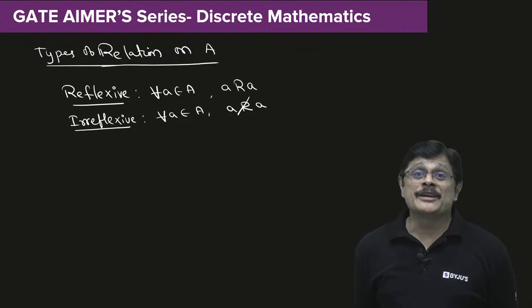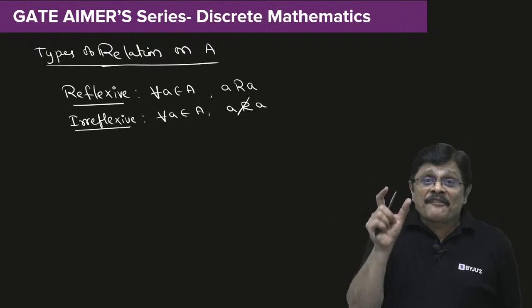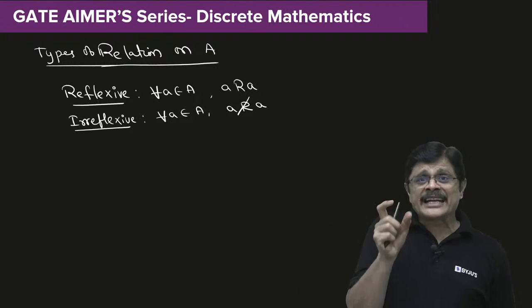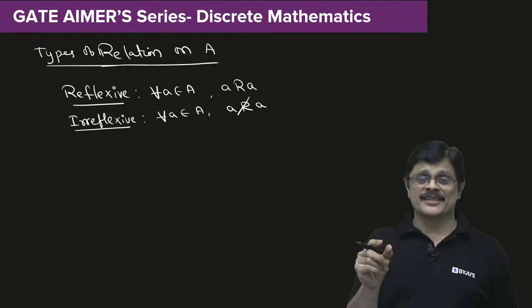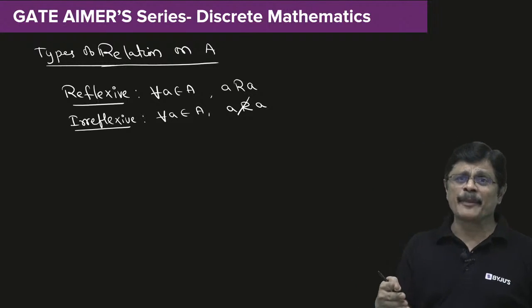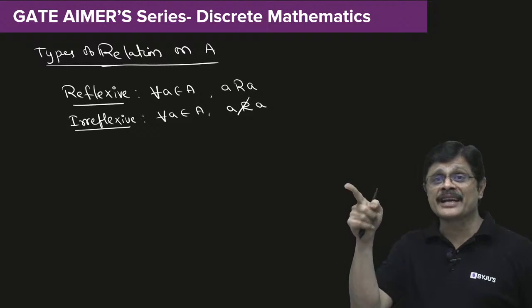That is a blunder, a mistake, wrong. Please be careful. Irreflexive means the reflexive elements, the (a, a) type of elements, which we call delta pairs or reflexive pairs, should not be present in the relation. Then we call it irreflexive.